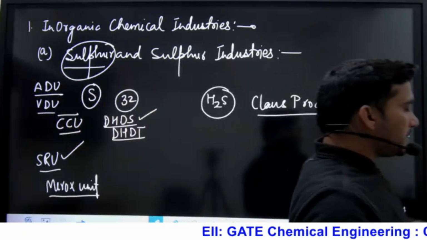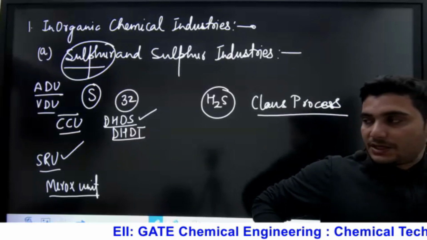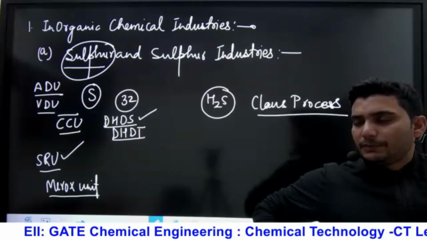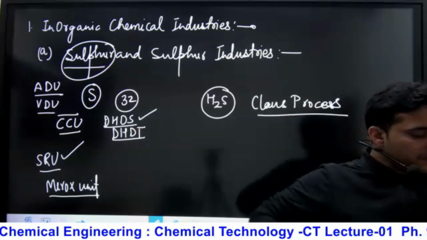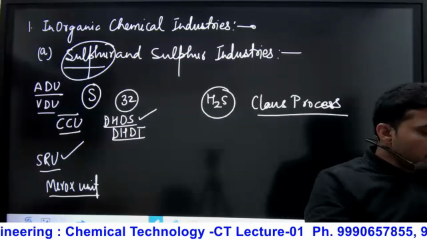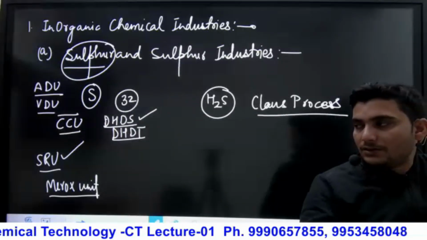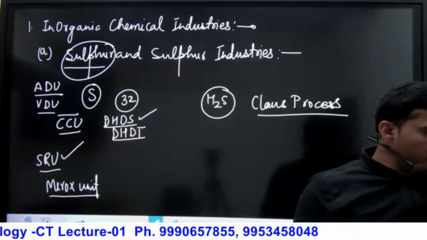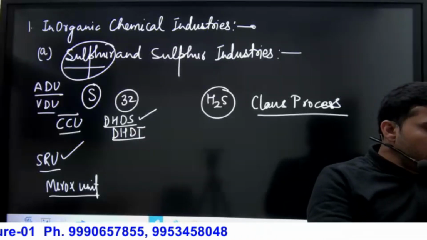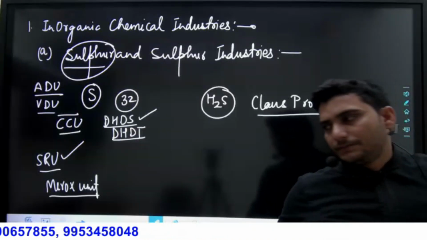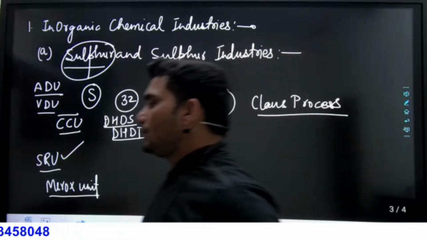It is also used as a rubber vulcanization agent. Simply, you can say it is used in the polymerization industry. It is also used as an insecticide in the fertilizer industry. It is also used as a fungicide, to remove fungus.